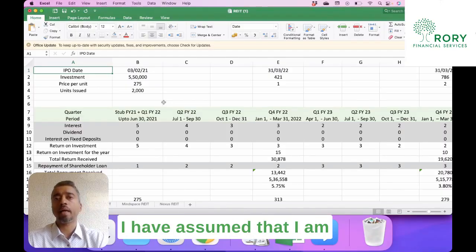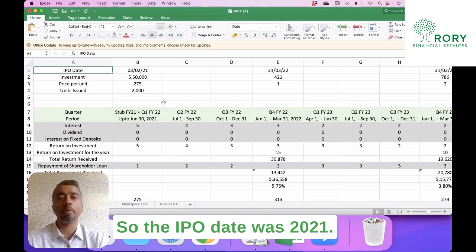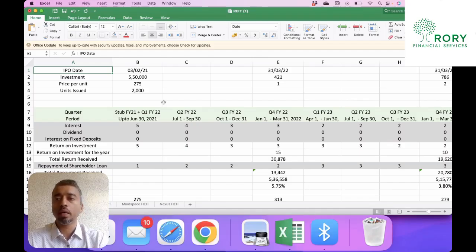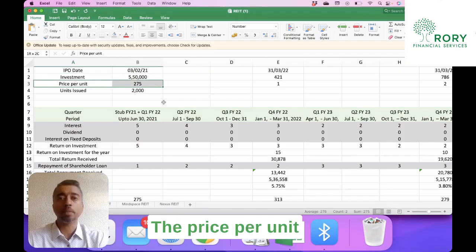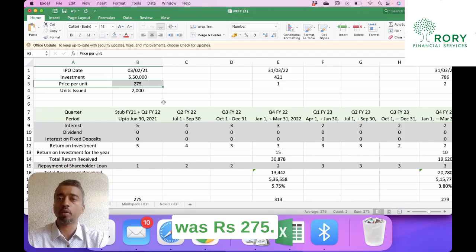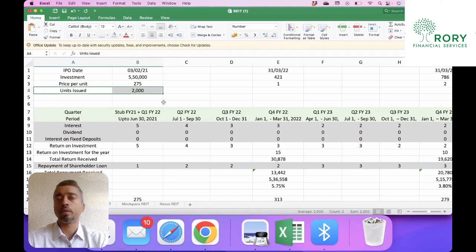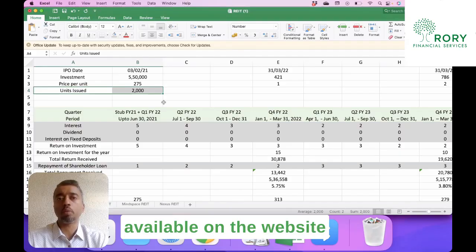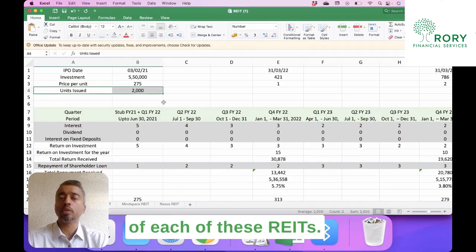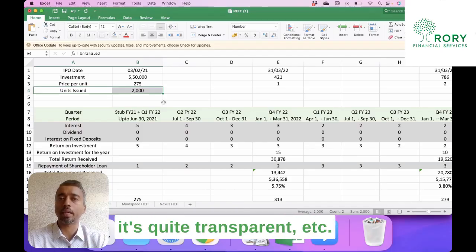I've assumed that I'm a unit holder who has got allotment during the IPO. So the IPO date was 2021. The investment I put in was 5,50,000. The price per unit at that time was 275 rupees. So the number of units I got issued was 2000. Now, all this dividend data was available on the website of each of these REITs. So that was quite reassuring to see that all the data is there, it's quite transparent.